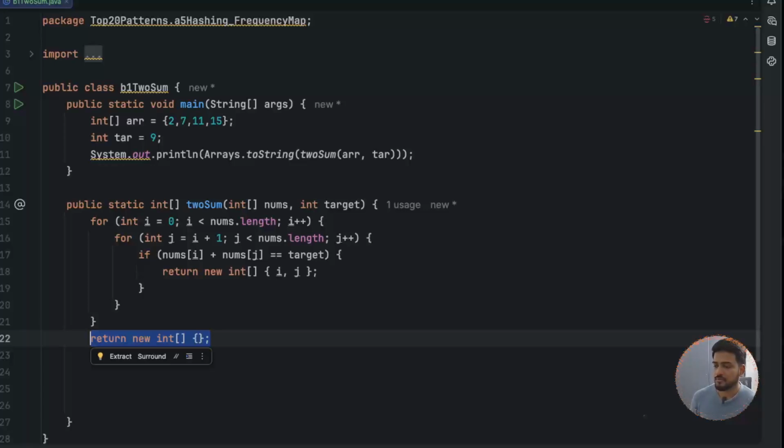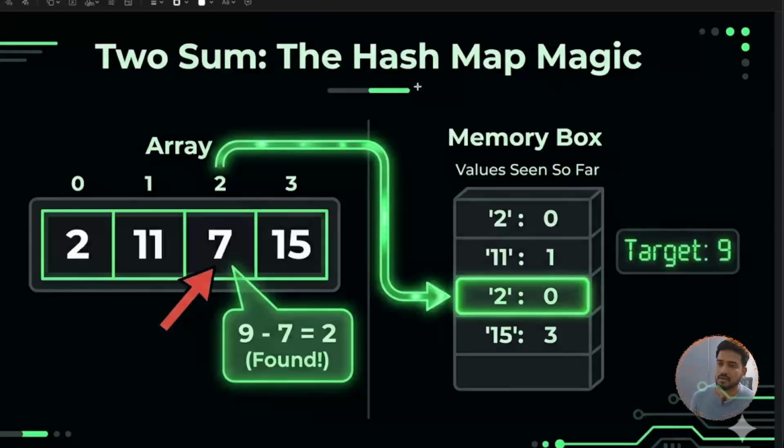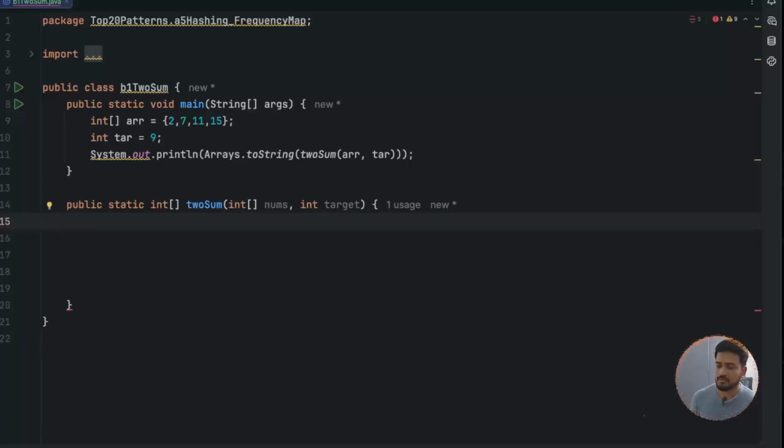So now let's move on to explore the optimal approach. We are introducing a HashMap because we are working on the HashMap pattern. So we will use a HashMap, and you can see we just store key-value pairs in the HashMap, and we just try to see if the value is already present or not, and if it is present, then we can just return the index. Now let's see that in action.